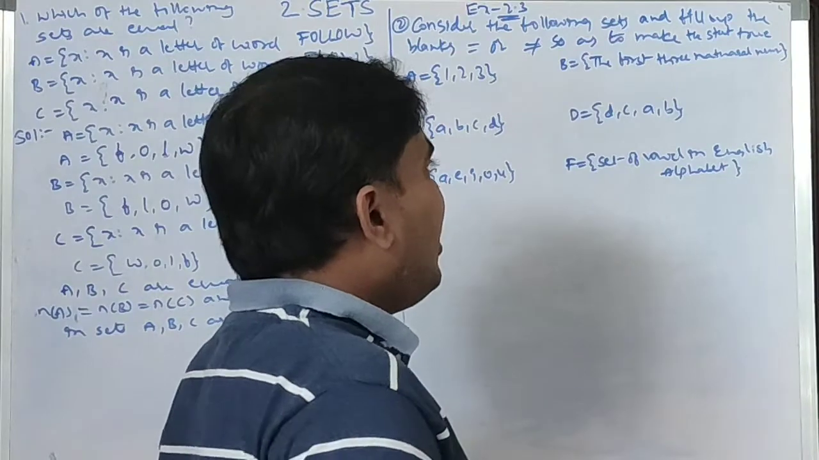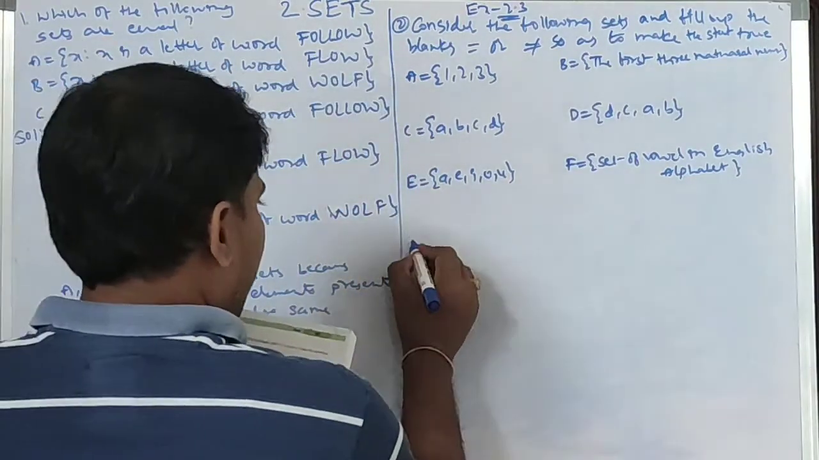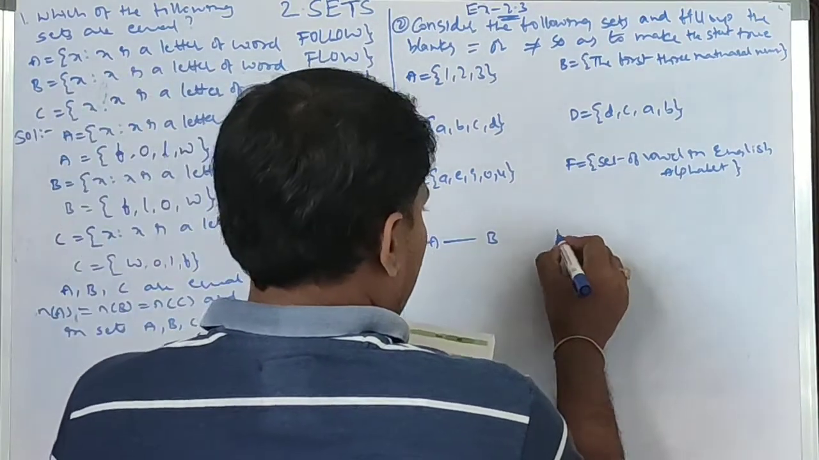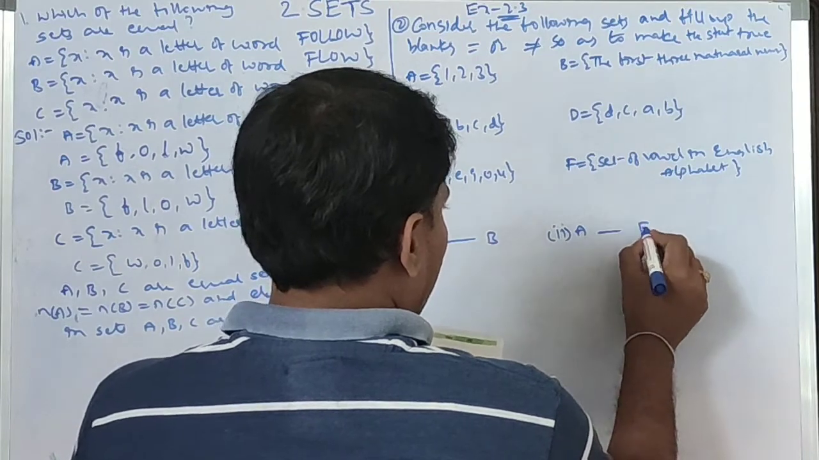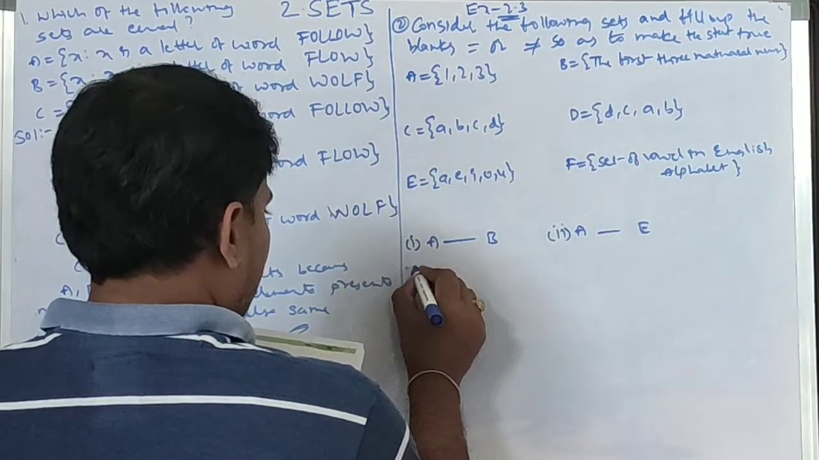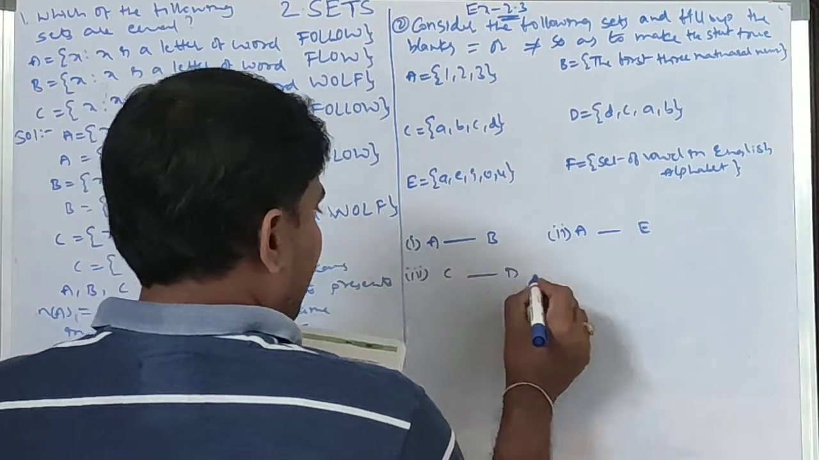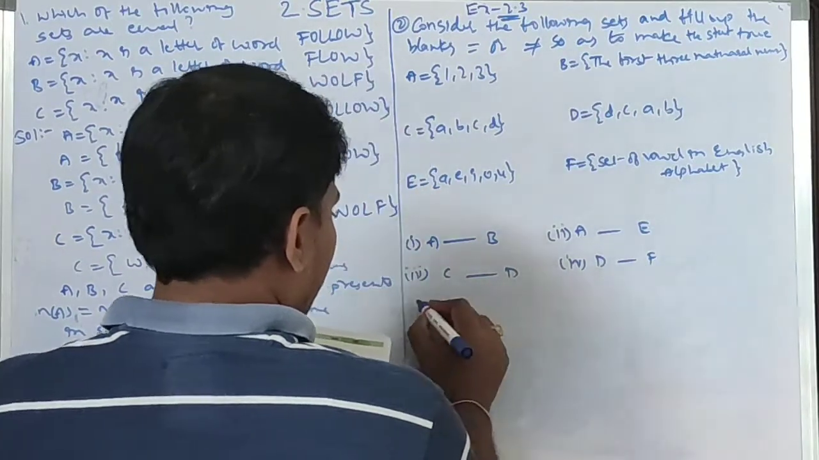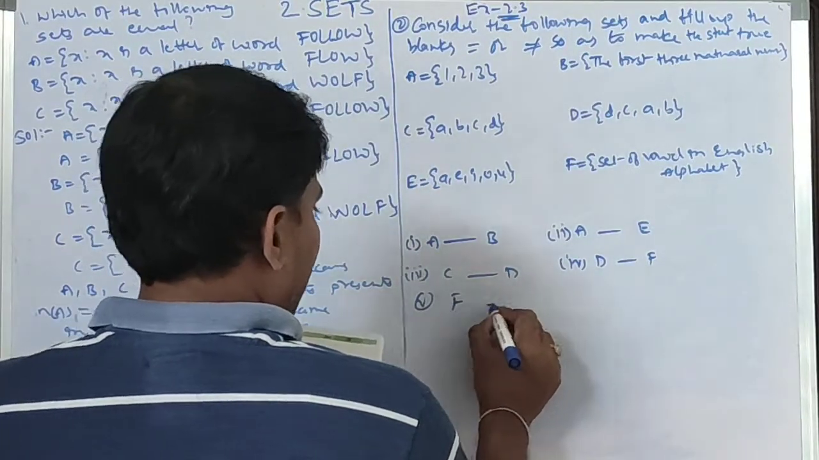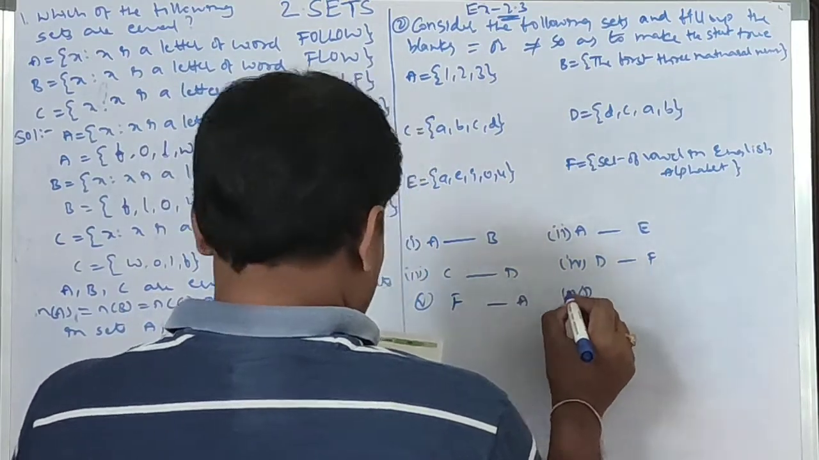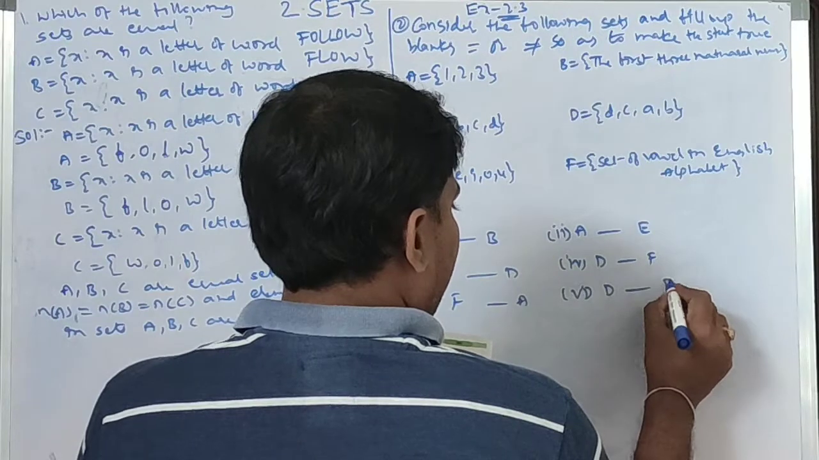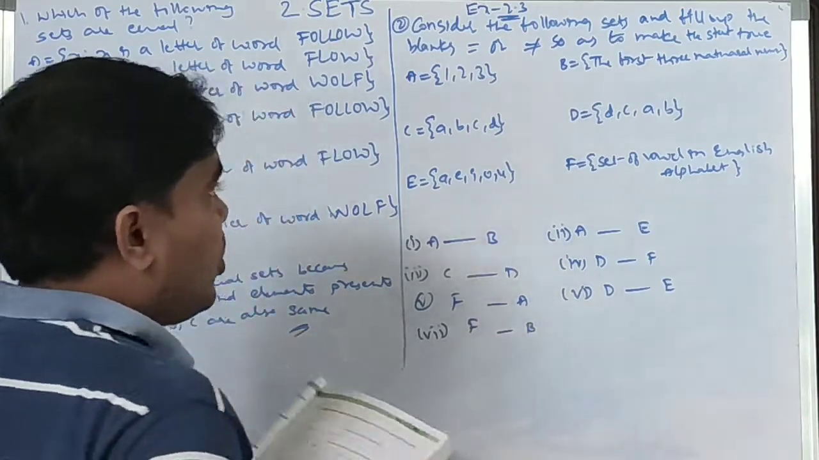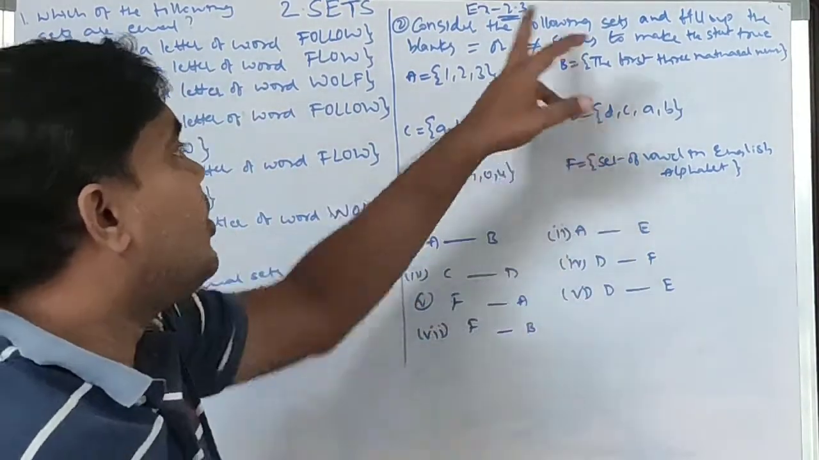And one more. First, A dash B. Second, A dash E. Third, C dash D. Fourth, D dash F. Fifth, F dash A. Sixth, D dash E. Seventh, F dash B. Okay, so we need to fill up these blanks according to the sets.